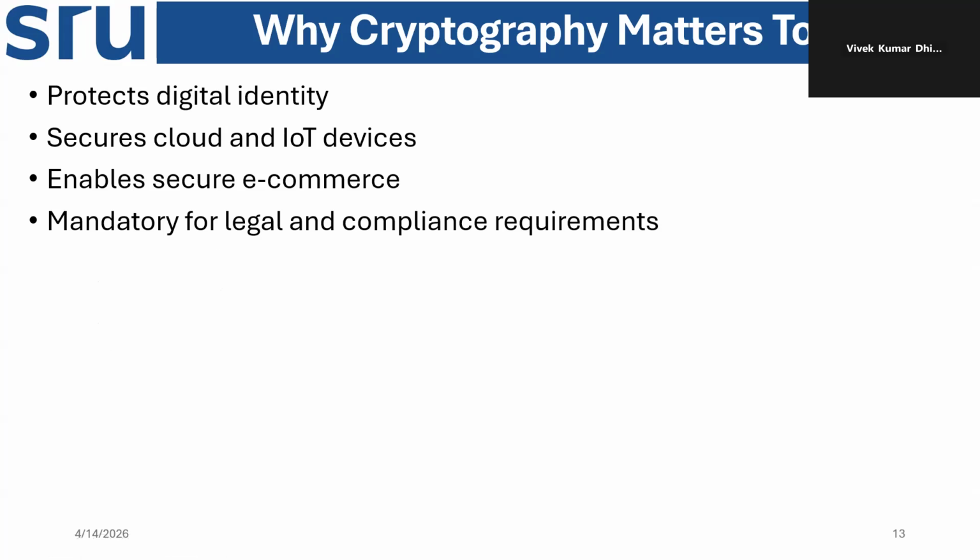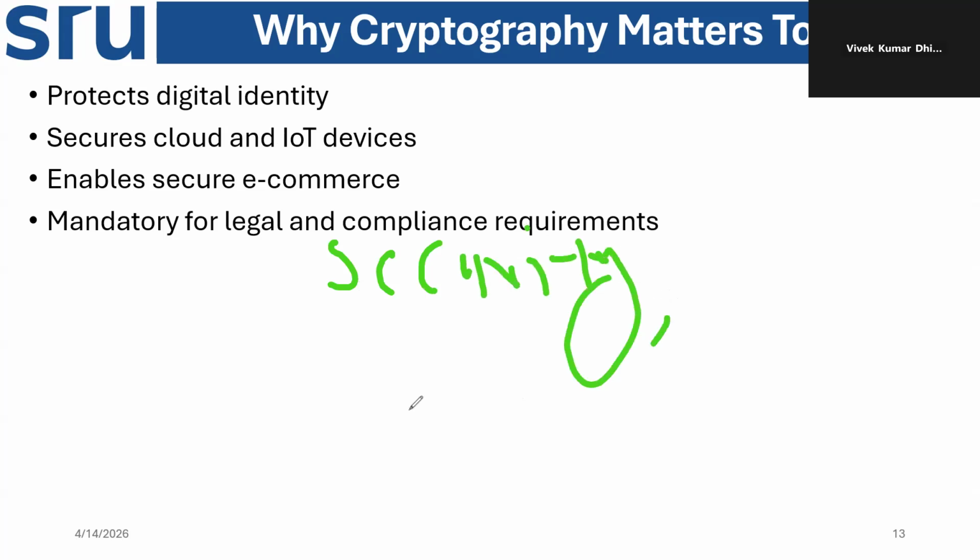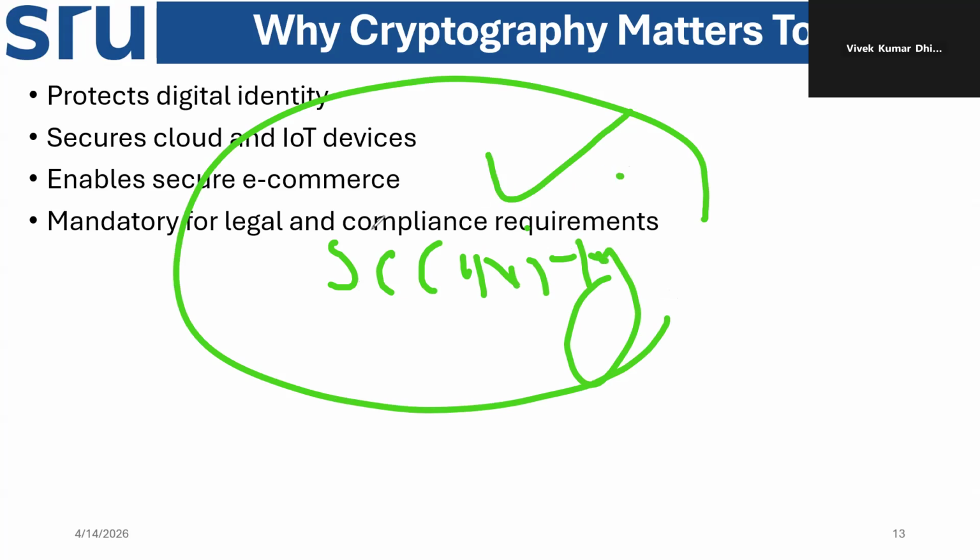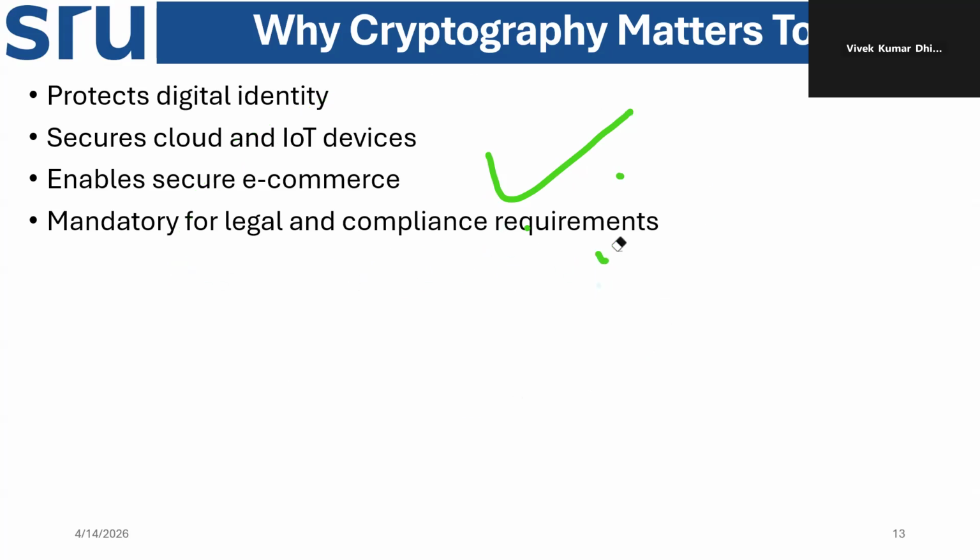ISO, NIST, and other organizations have regulations and documentation for policies that any business organization needs for running cryptographic algorithms and security management. They need proper security management, and compliance requirements are fulfilled by using proper secure algorithms. So we understood why cryptography matters today.